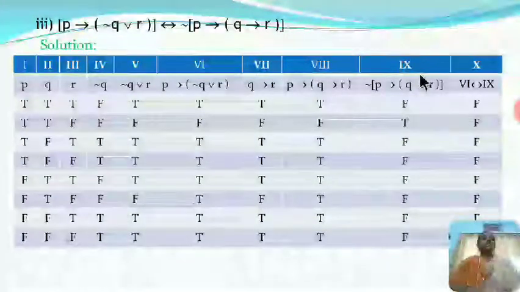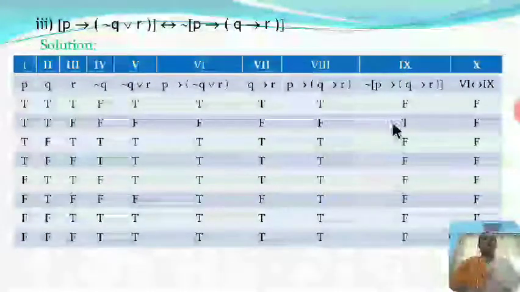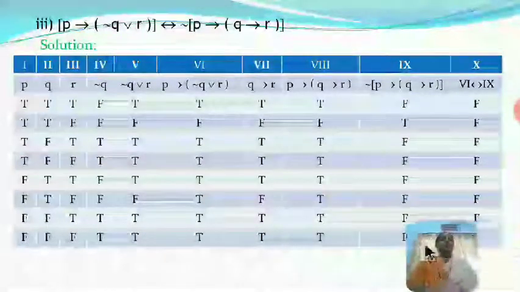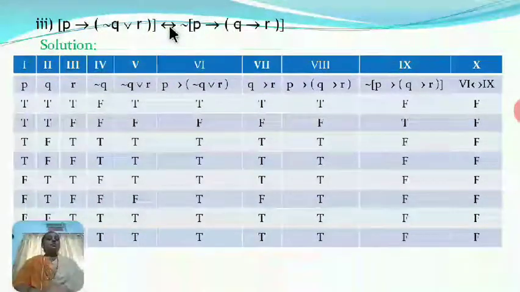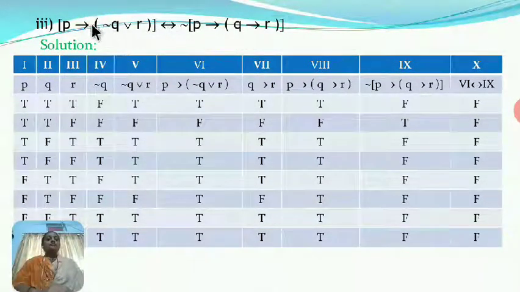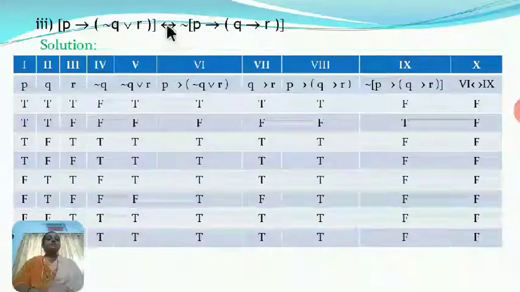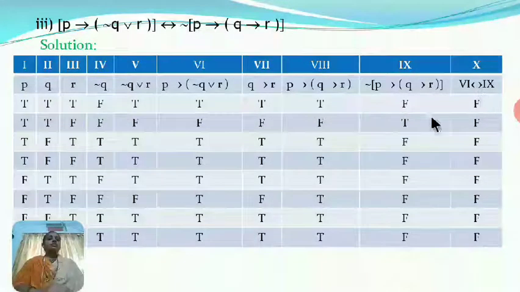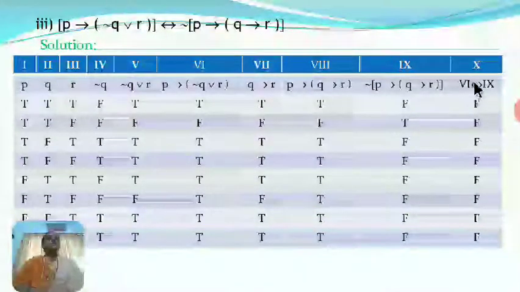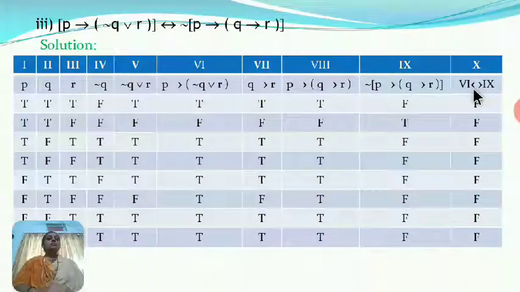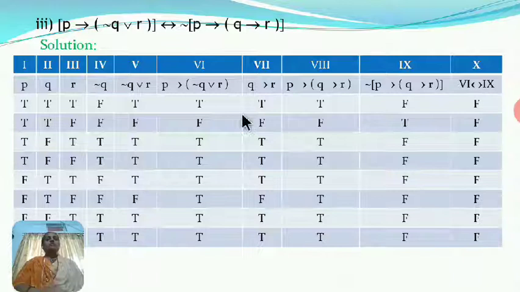So now the ninth column is negation of column number 8. So obviously we write here negation in this way. Now in the 10th column, we have to find a double implication for these two given statements. That means double implication of column number 6 and 9. Now double implication is true only when both the statements have the same truth value, otherwise it is false. Now see here what we get.